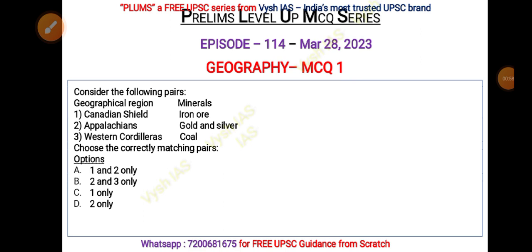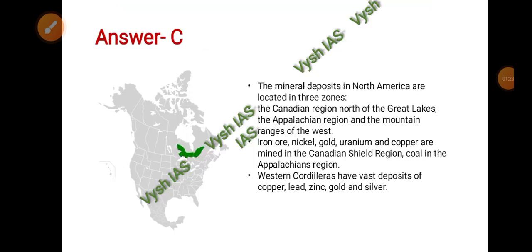The first one given is Canadian Shield, and the mineral found there is given as iron ore. Then you have Appalachians, and the minerals are gold and silver. And then you have Western Cordilleras, and the mineral there is coal. You have to now choose the correctly matching pairs. Your options are 1 and 2 only, 2 and 3 only, 1 only, or 2 only. Pause the video and answer the question, and do write your score as well.